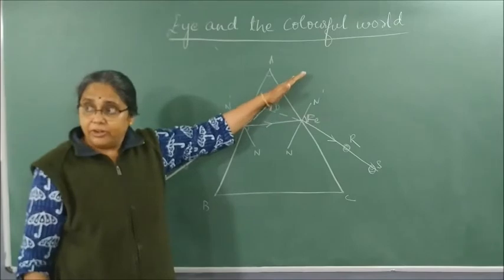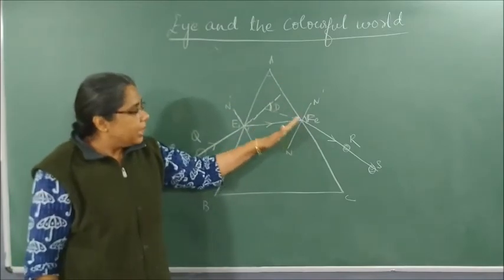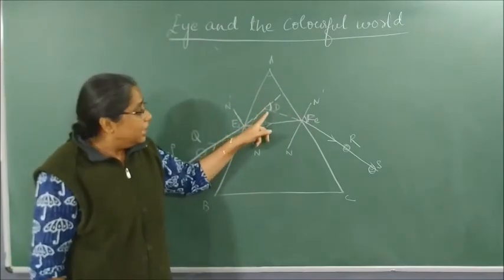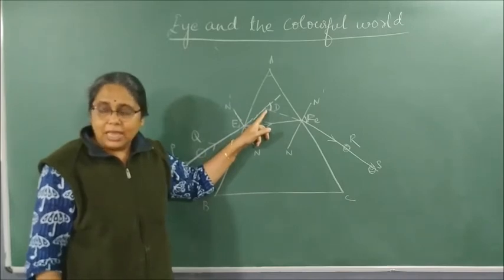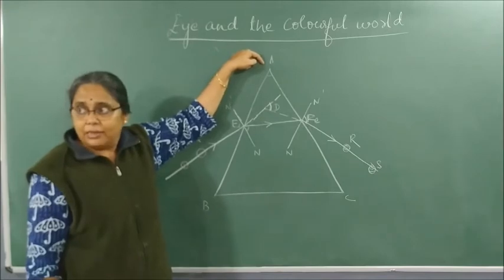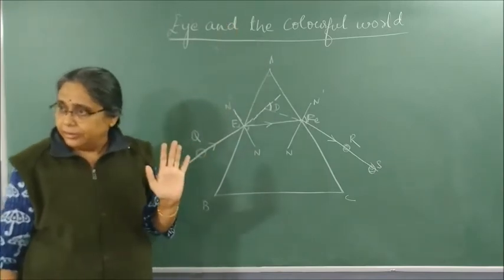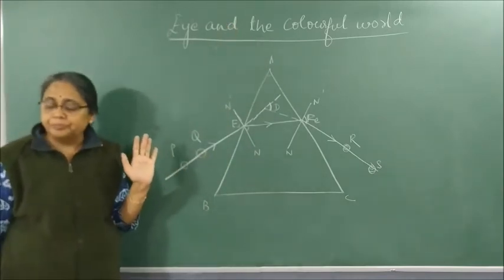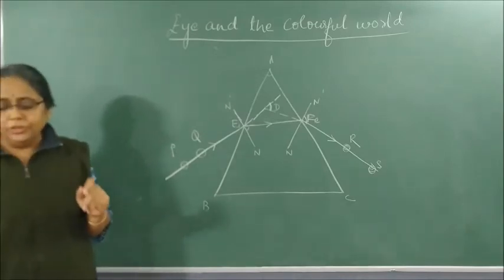Extend the incident ray forward. Extend the emergent ray backward. The angle which it makes is called the angle of deviation. Angle A is called the angle of prism. Clear? Understood refraction through a prism? Please write a question.